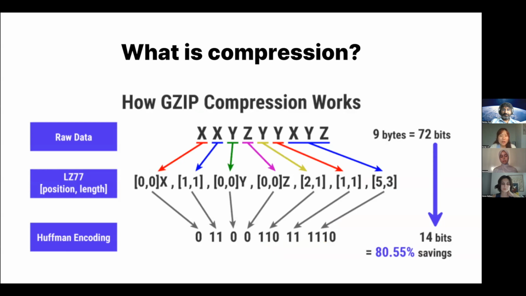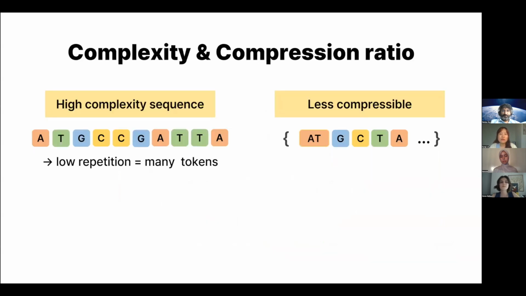So how could we apply this compression and tokenization to a DNA sequence? For the sequence on the left, we cannot really say that the sequence has something repeated. It doesn't seem to have something in common, which means we need many tokens to explain the sequence. This means that this sequence is less compressible.